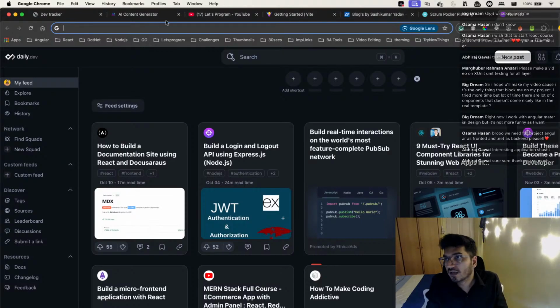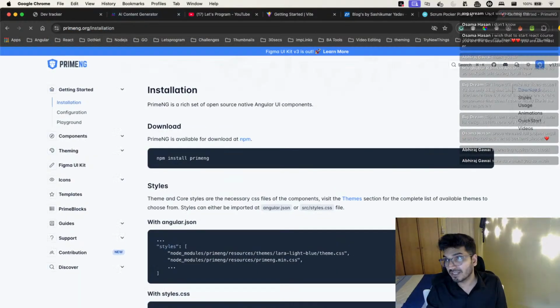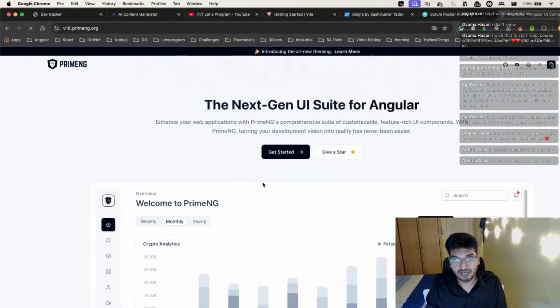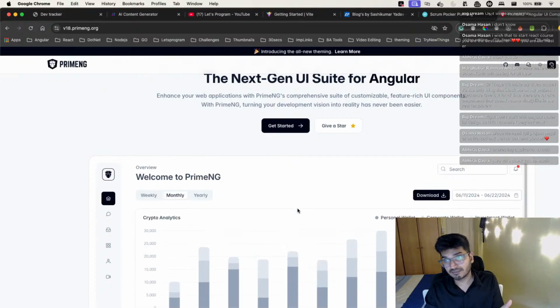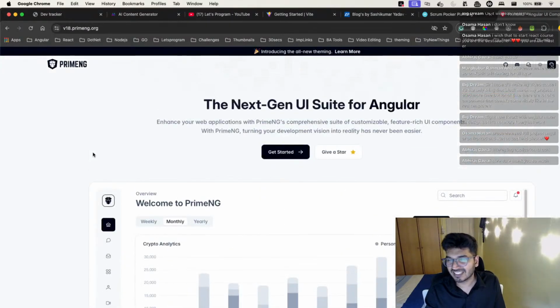Or else if you want, we can go with something called PrimeNG, because PrimeNG will be coming up with their version 18. I think they already released the beta version, which has some good design tokens. So if you want something fancy, something new, then I will recommend going with the beta version of PrimeNG, which they will be releasing very soon, as per the Twitter post I saw from the creator. They will be releasing this month or maybe the first week of next month, I guess. Okay, cool.